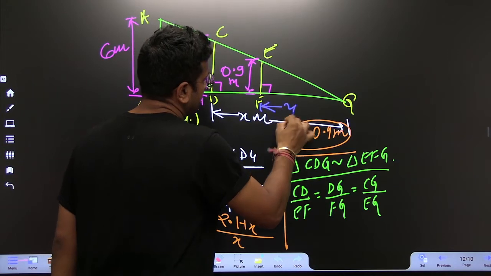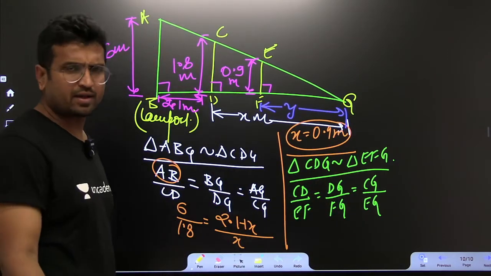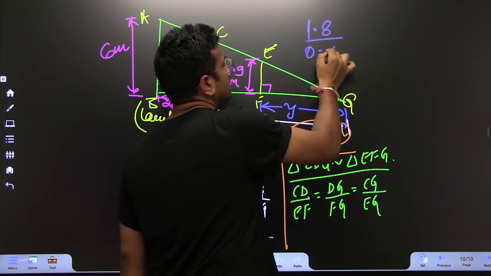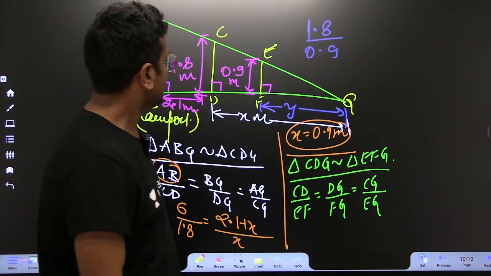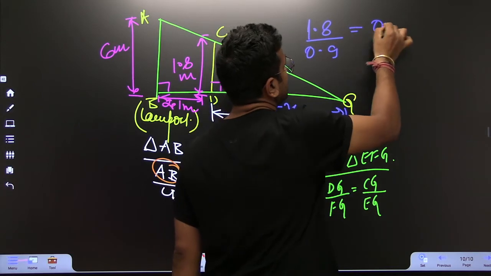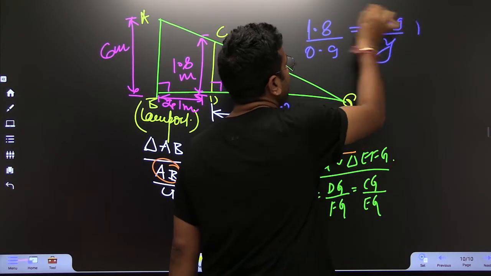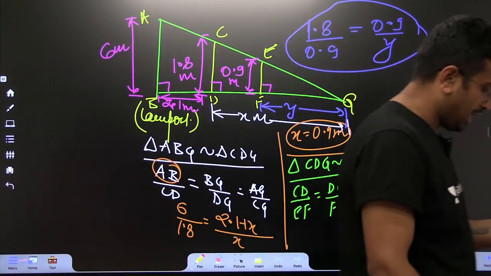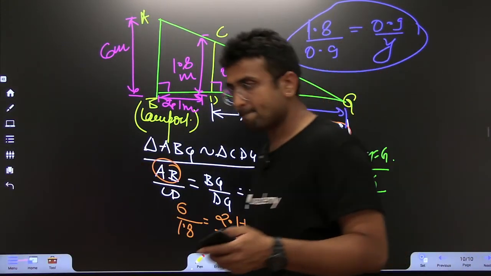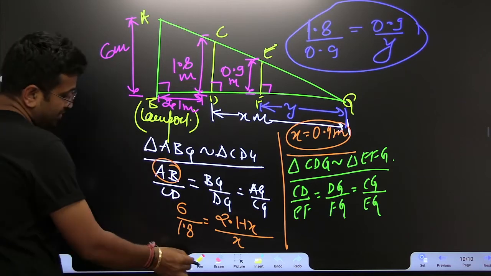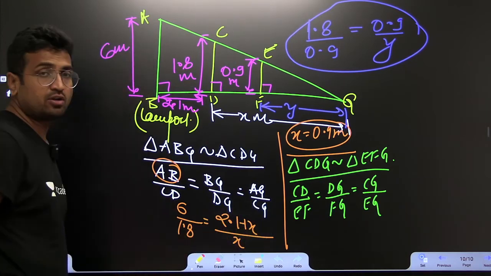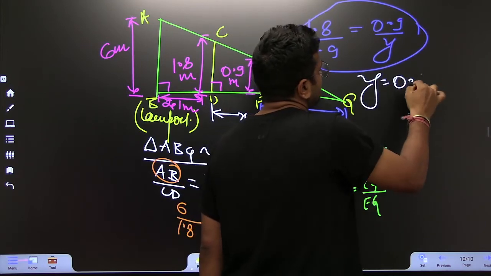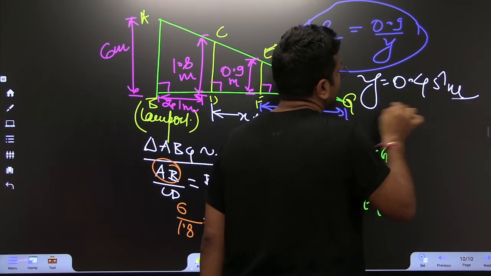Because we've got the value of this, let us suppose this is y. Great. We can directly find the answer 1.8 upon 0.9. That's fine. This is x meter, that is 0.9 upon y. I would be more than happy if you can tell me the value of y. What is the value of y? The value of y definitely pans out to be 0.45 meter.